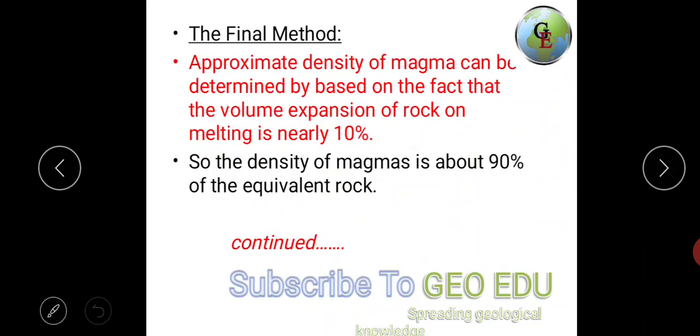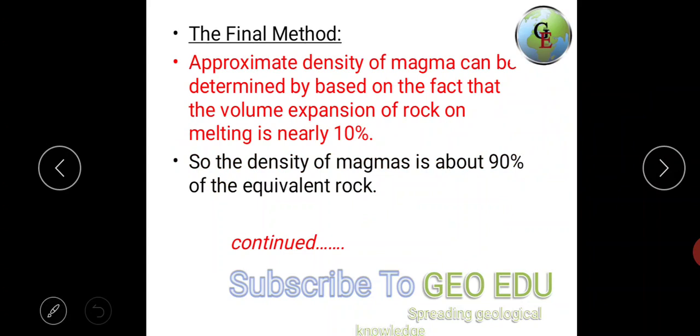And there is a final method by which we can determine the approximate density of the magma. The approximate density of magma can be determined based on the fact that the volume expansion of rock on melting is nearly 10%. So the density of magma will be 90% of the equivalent rock.